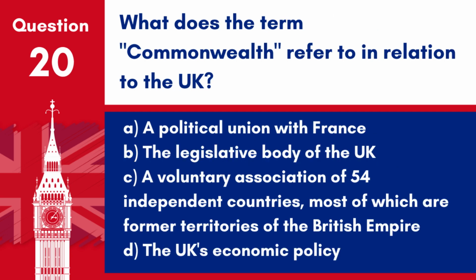Question 20. What does the term Commonwealth refer to in relation to the UK? A. A political union with France. B. The legislative body of the UK. C. A voluntary association of 54 independent countries, most of which are former territories of the British Empire. D. The UK's economic policy. Answer: C. A voluntary association of 54 independent countries, most of which are former territories of the British Empire. The Commonwealth promotes mutual cooperation and shared values.